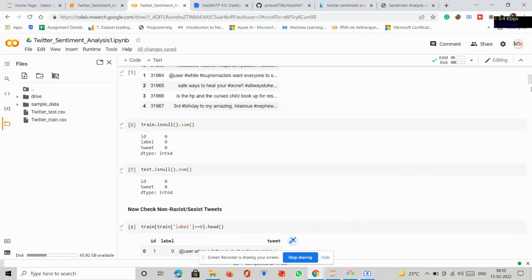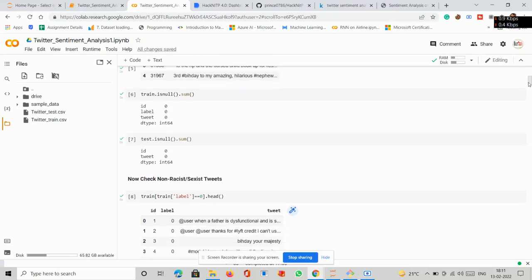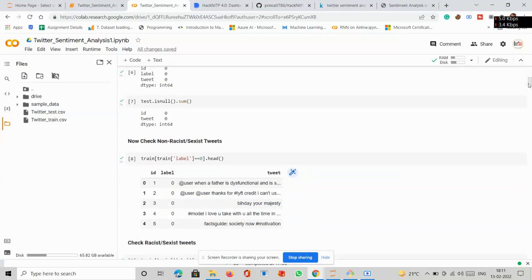Now after that I have checked for any racist or non-racist tweets in the train data set. For that, first we have checked by pointing the axis as 0.